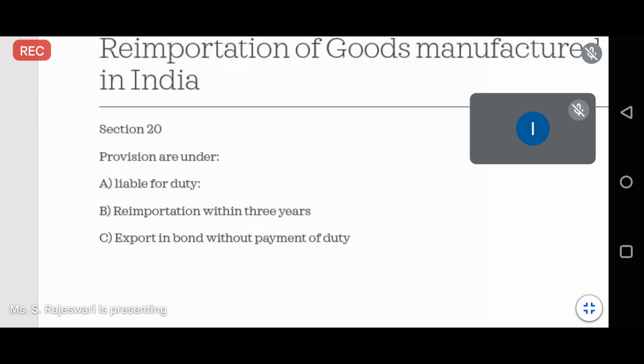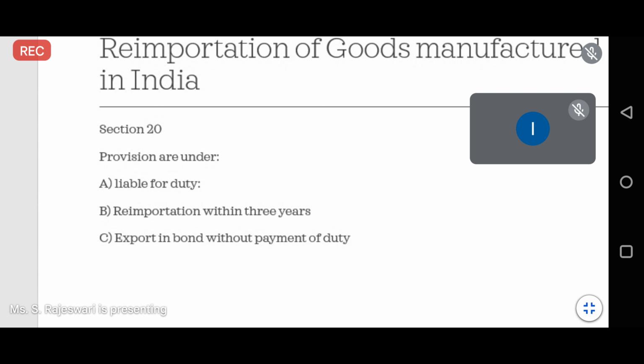The first circumstance is whatever material you are importing. The imported material value will be taken for payment of your customs duty. So customs duty will be based on the imported value. That is the first condition. The second condition is whatever goods you exported, the same exported goods you are re-importing.